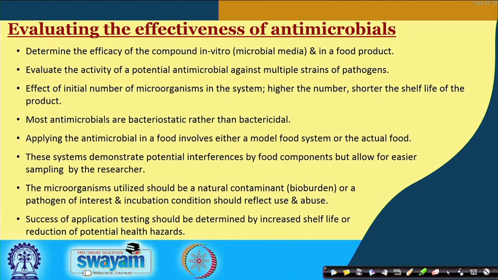However, in order to make this use more wide and commercially more viable, one should have a system for evaluating the effectiveness of these antimicrobials. That is, one should determine the efficacy of the compound in vitro, that is in the microbial media, as well as in the food products.